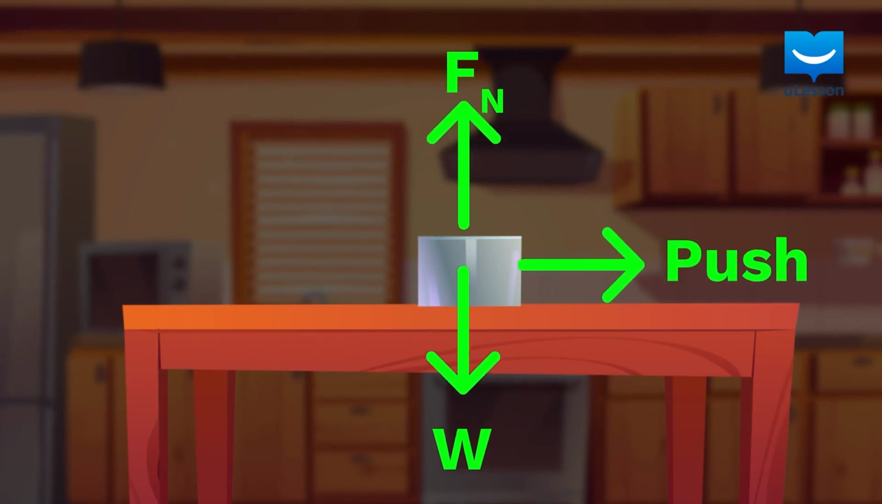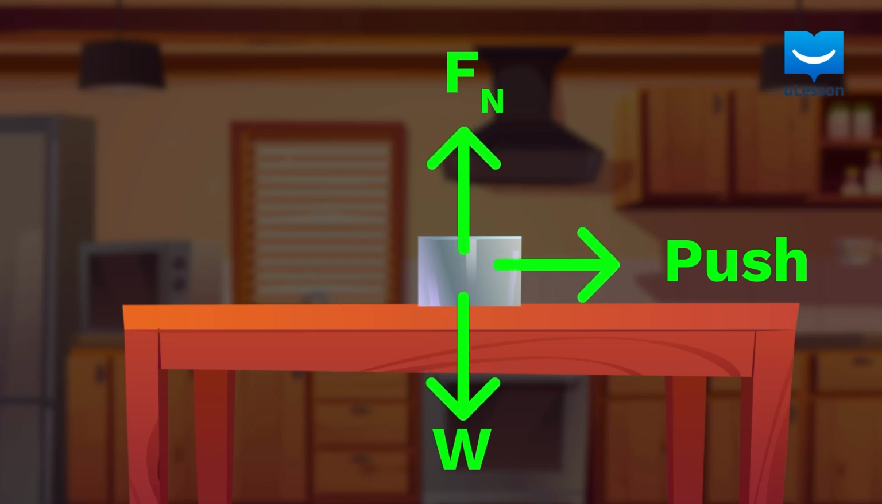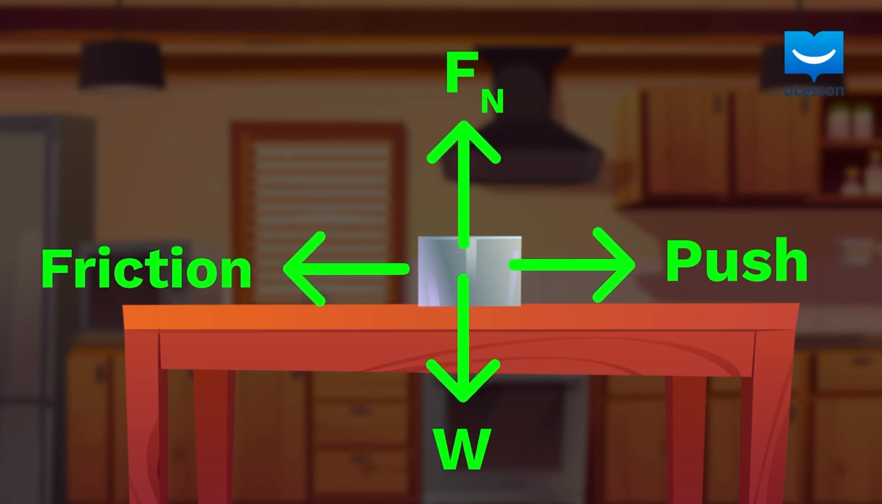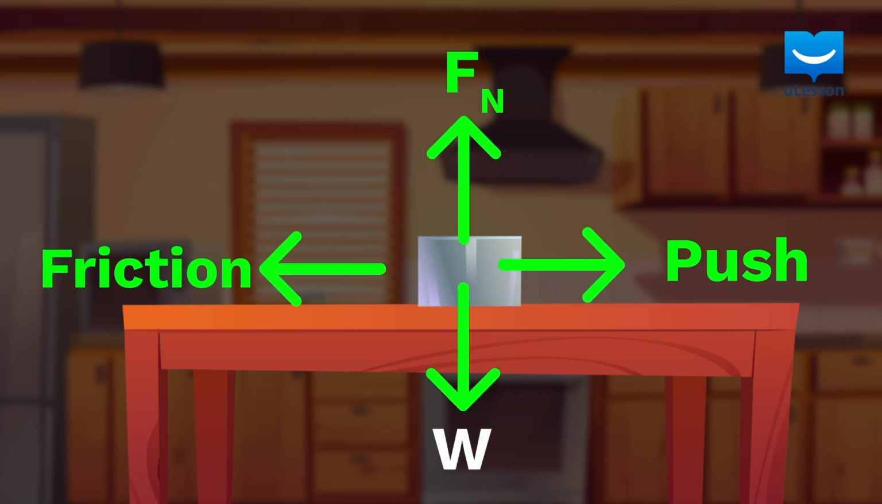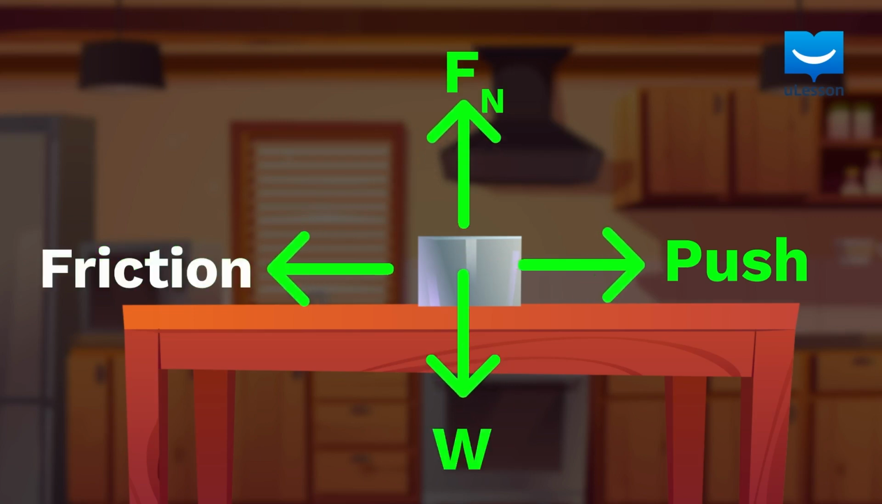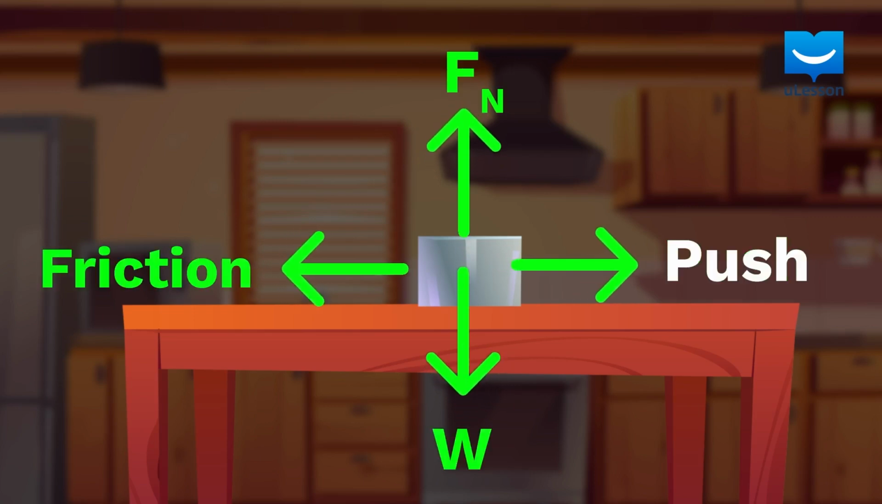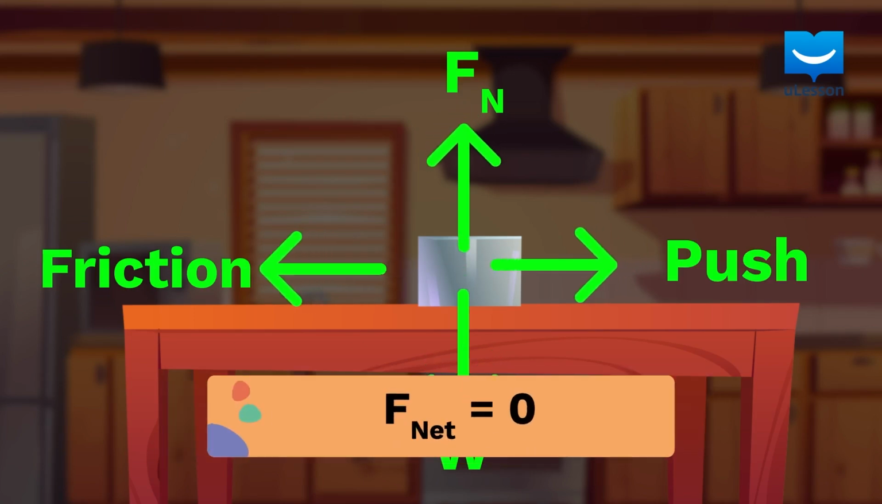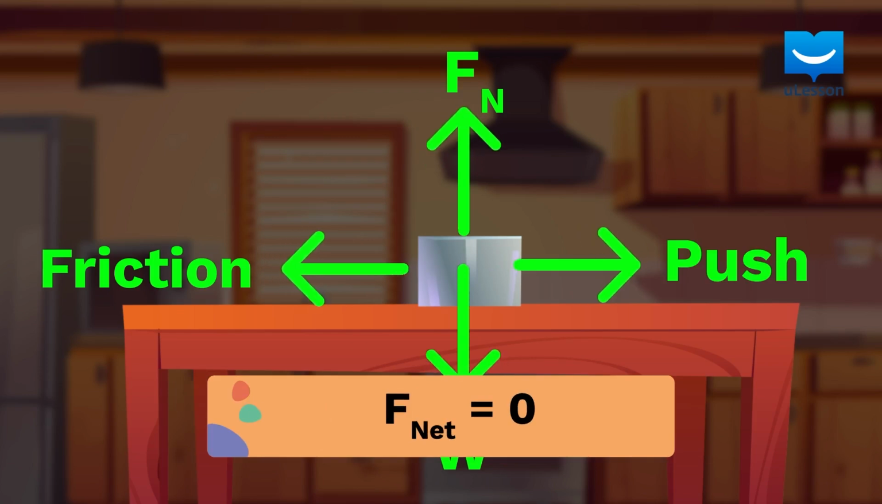The box is not moving, so there has to be a force opposing the force that I applied to push. This force is the friction between the table and the box. So we see that the normal reaction balances the weight of the box, while the force of friction balances out my push. Therefore, the net force acting on the box is zero, and so it remains static.